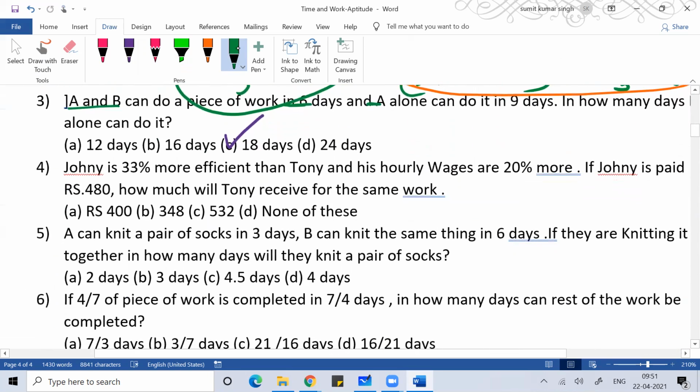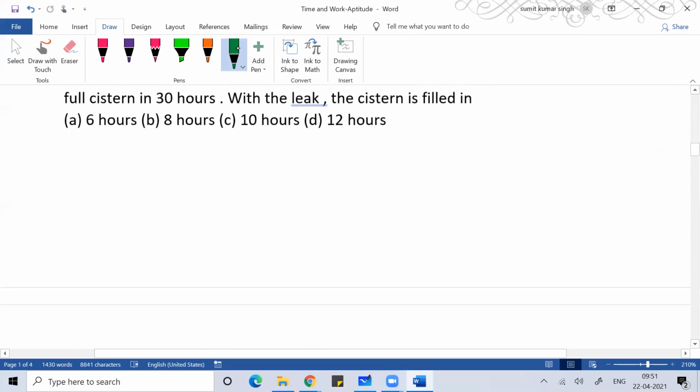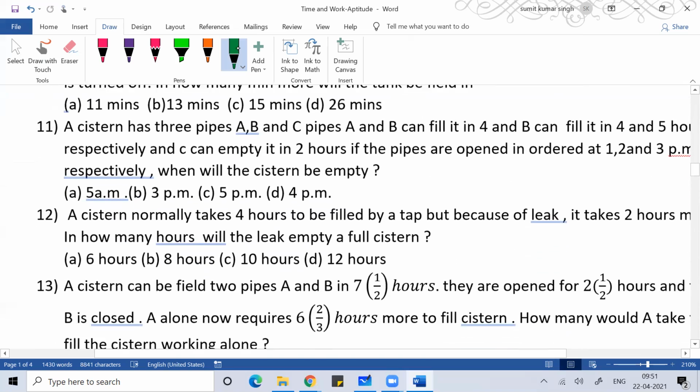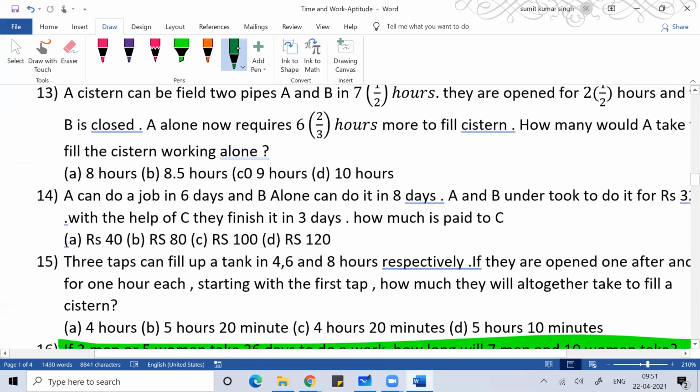So I hope you're understanding the concept. When we are talking about the work in terms of efficiency, what matters is that if you are more efficient, automatically you will do the work in fewer days. So more is the efficiency, automatically you will take fewer days to do the work.